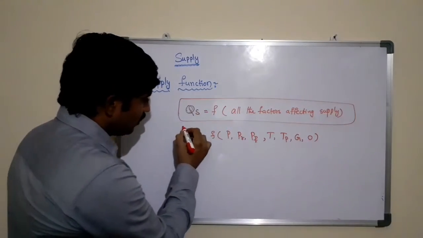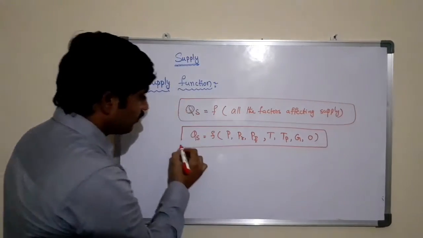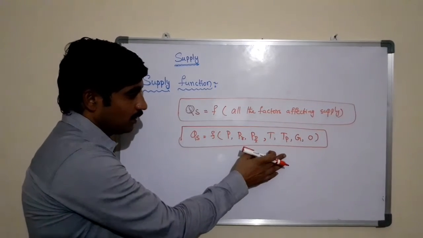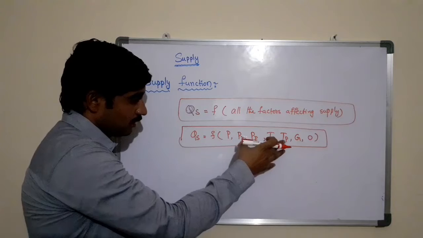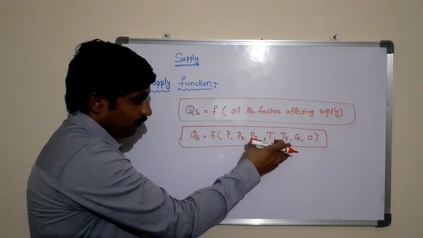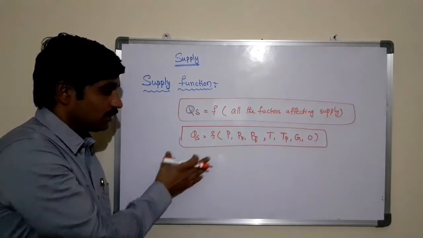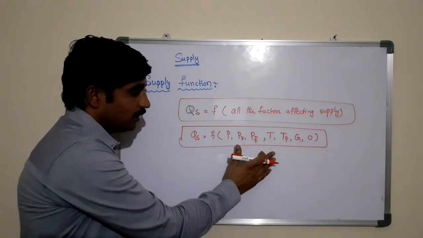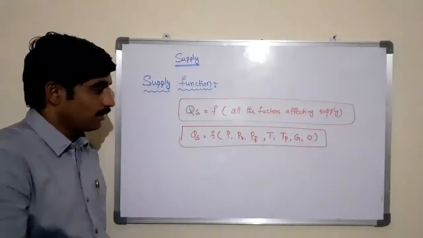So these are some of the factors affecting the supply. Hence we have taken these factors to explain the functional relationship between quantity of supply and the factors of supply.